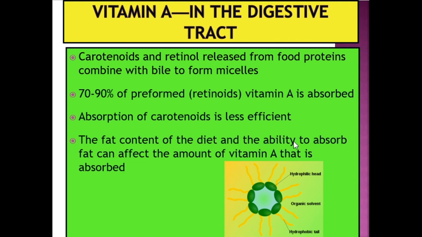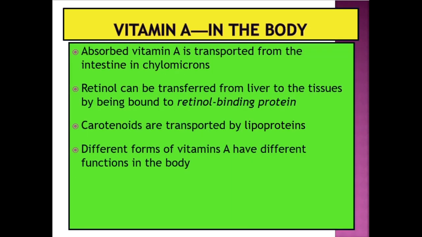This will improve the ability and also the amount of vitamin A that is absorbed in the body. Once vitamin A is absorbed in the body, it is transported from the intestine in chylomicron.